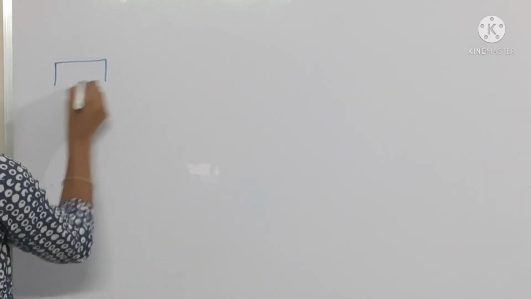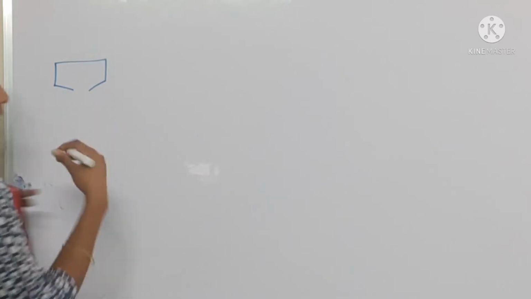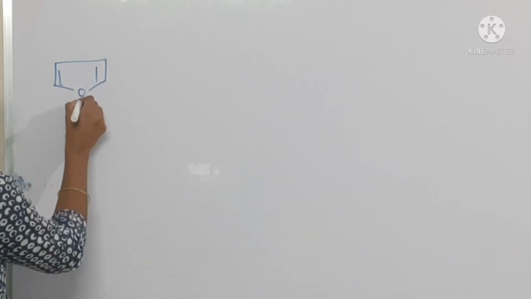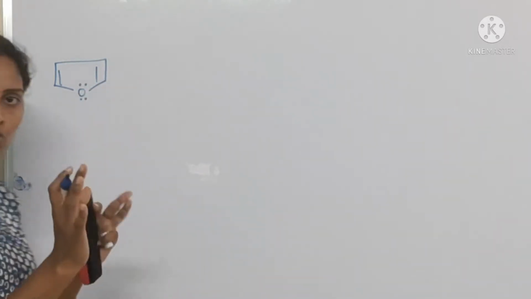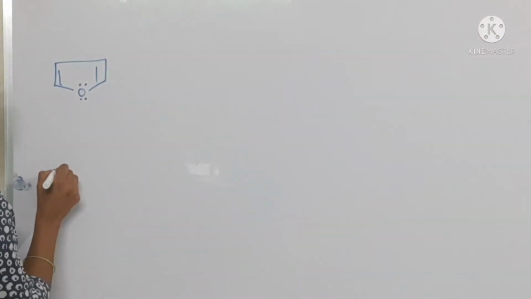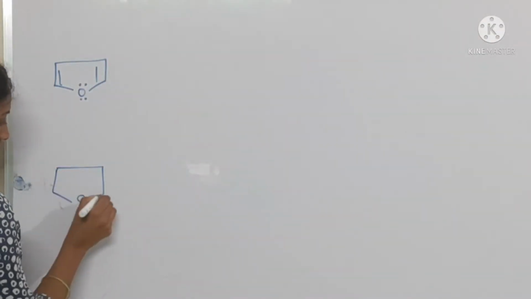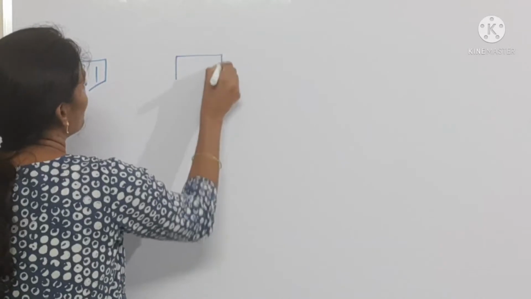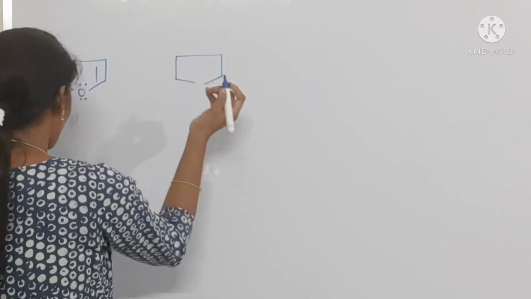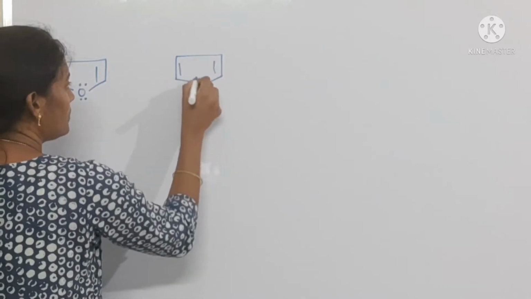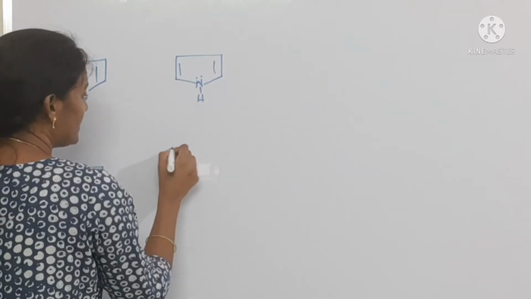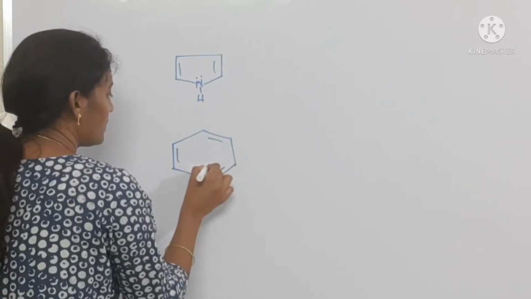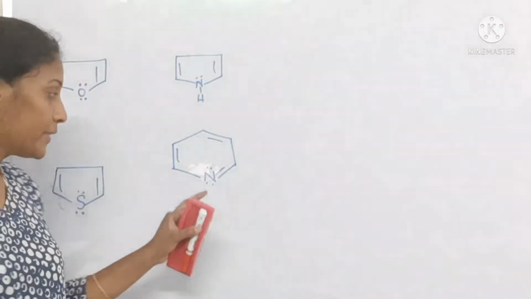If you take some heteroatom containing molecules, this is what? Furan. This is furan. Oxygen possesses 2 lone pairs, and this is thiophene. Here sulfur also possesses 2 lone pairs. This is pyrrole. Okay, and this is pyrimidine. Okay, not pyrimidine, this is pyridine.